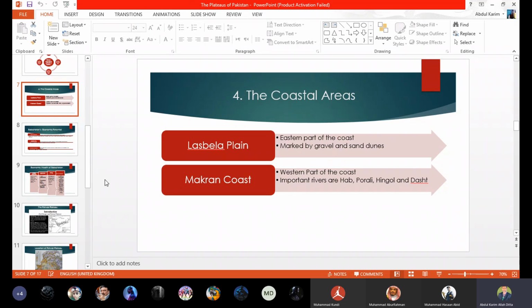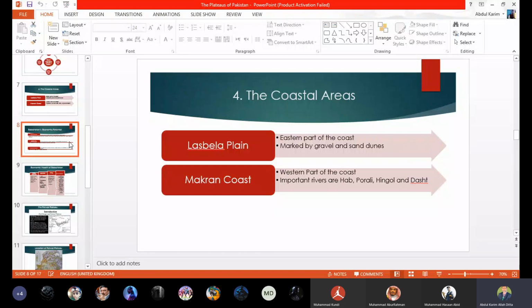Now we are coming to the economic potential of Balochistan, beta. This question is very important, and it came in so many past papers. So we have to prepare this question, because it comes for 6 marks.